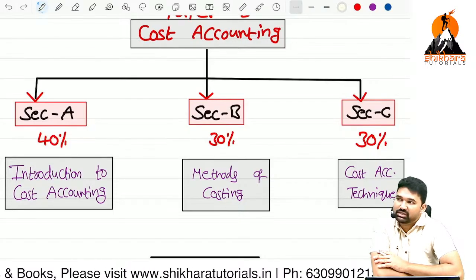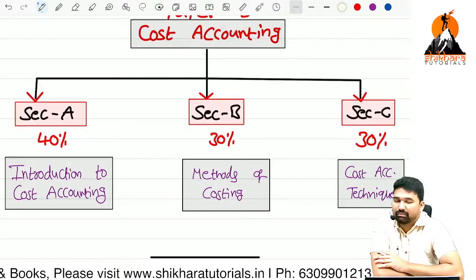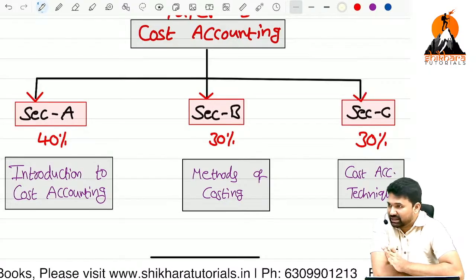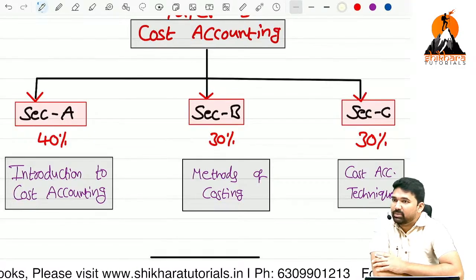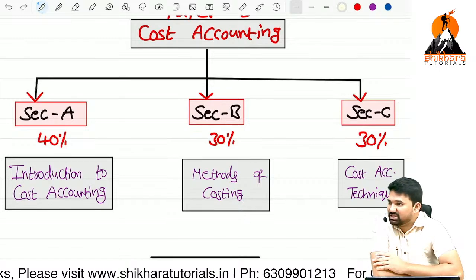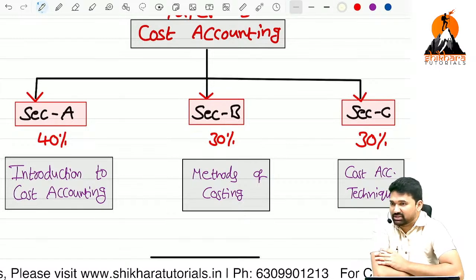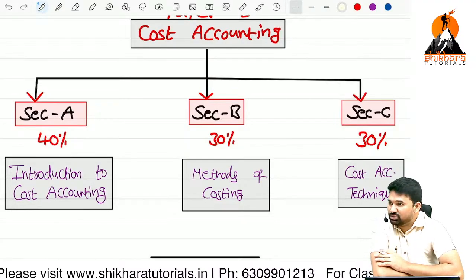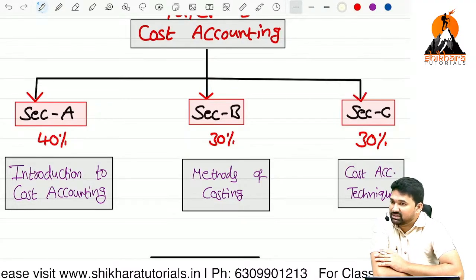I think cost sheet you have also completed. But nothing to worry. We are going to revise those topics in inter also, because there might be a gap of a few days between the foundation syllabus discussion and the current discussion. That is why we are going to revise the basic discussion here.